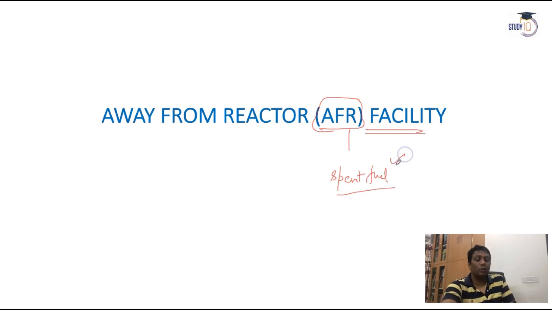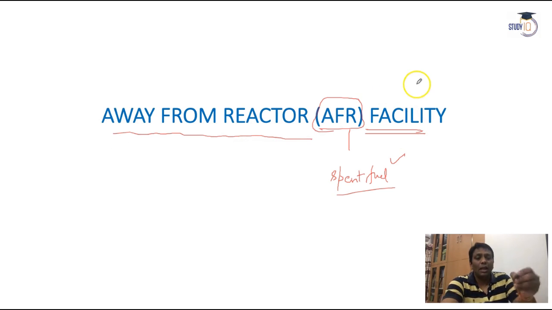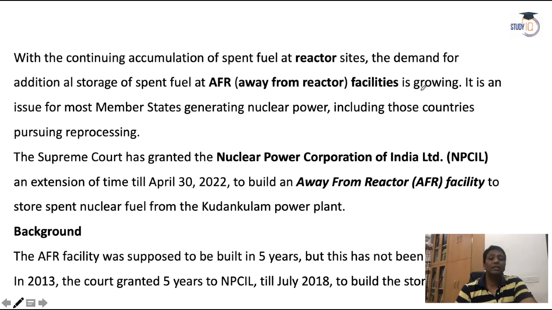I will explain what is the spent fuel. The full form of AFR is the away from reactor facility. Actually, in Tamil Nadu, there is one reactor, the Kudankulam nuclear reactor. That reactor was set up with the help of Russia. And this time around 6,000 megawatt power is generated with the help of this reactor. It is in the news: around 5 to 6 reactors established in one place.